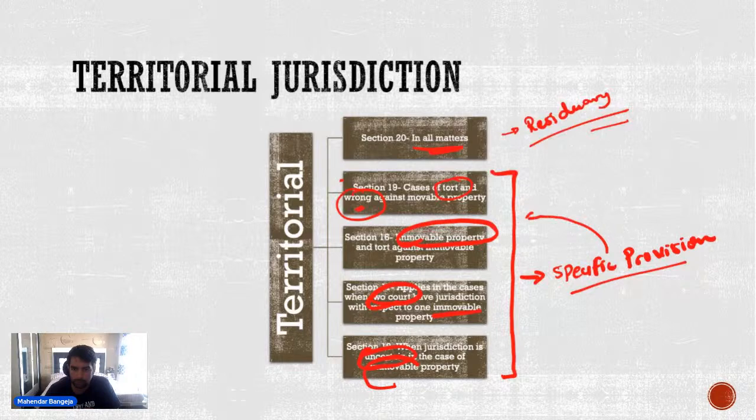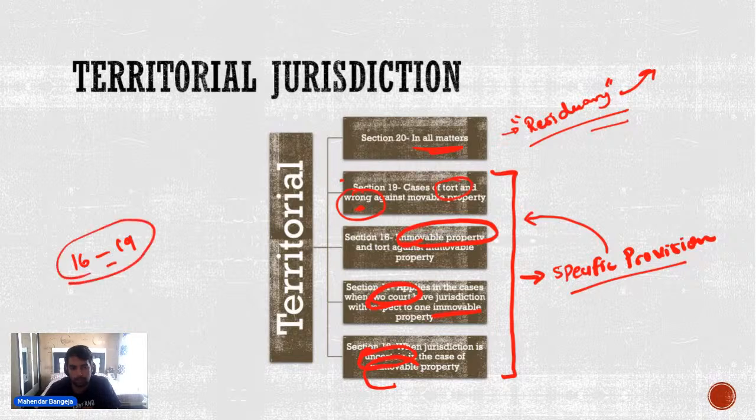If the matter falls under 16 to 19, then it will be dealt accordingly. But if the matter does not fall under 16 to 19, then the matter is residuary, and in such cases Section 20 will kick in. So पहले तो first we will examine whether the matter falls under 16 to 19. यदि मैटर 16 टू 19 में नहीं फॉल करता तो फिर हम residuary provision पे जाते हैं. पहले तो 16 to 19 समझो.